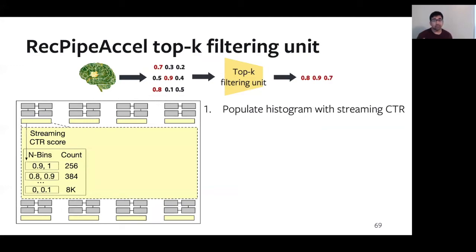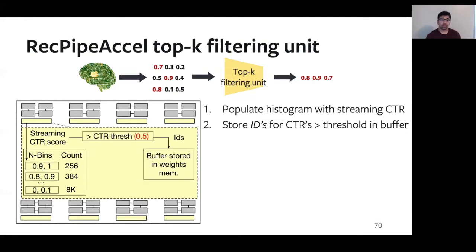And because the output layer of these recommendation models is of size 1, the systolic array produces a single click-through rate per cycle. Taking the streaming click-through rate as an input, each cycle, the filtering unit maintains a running histogram of the output scores. Simultaneously, for the scores that go above a specific threshold, in this case 0.5, we store the ID and the score of the corresponding item within a buffer that is co-located with the weights memory.